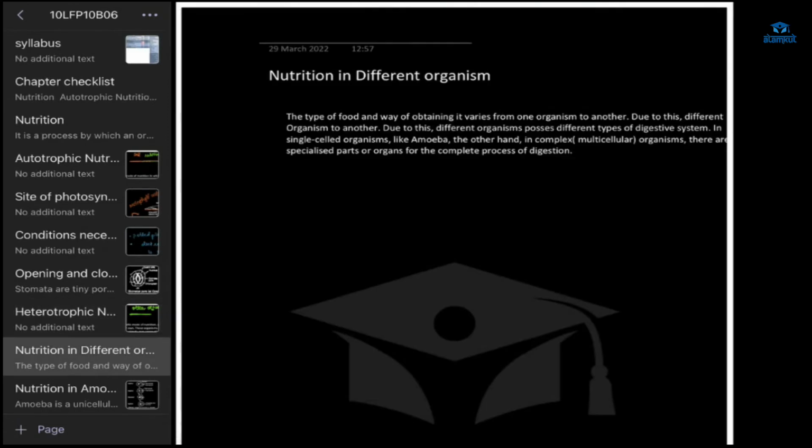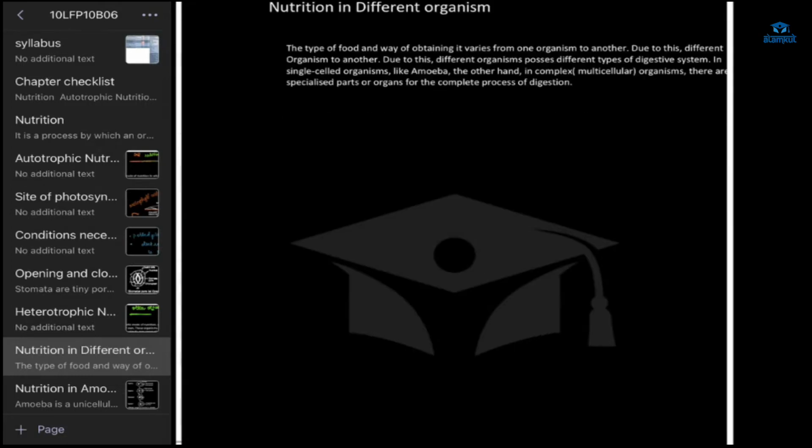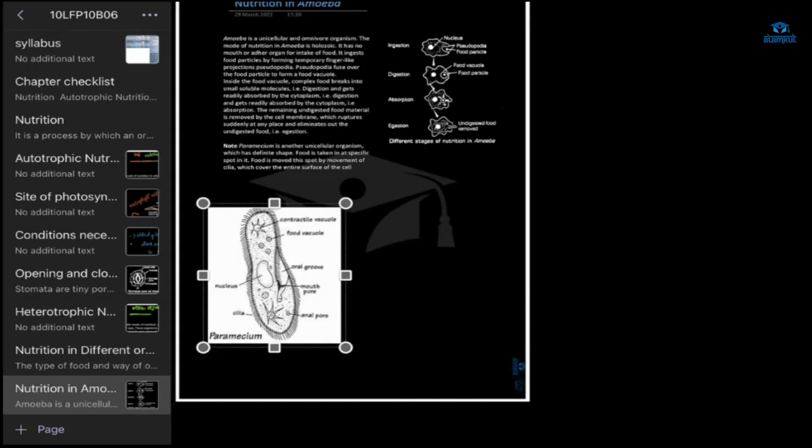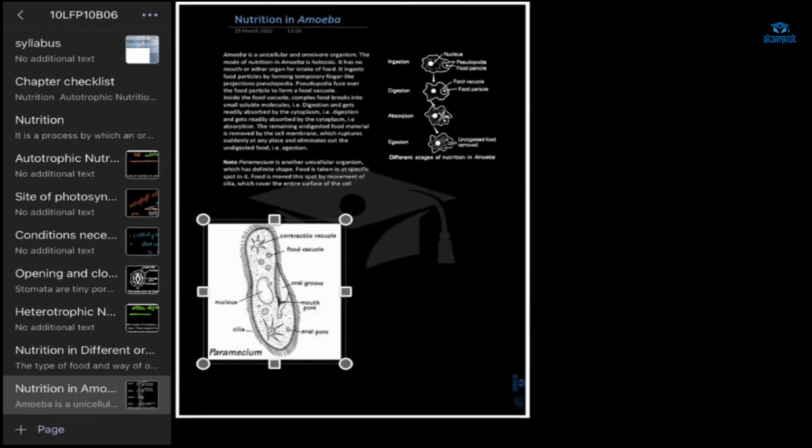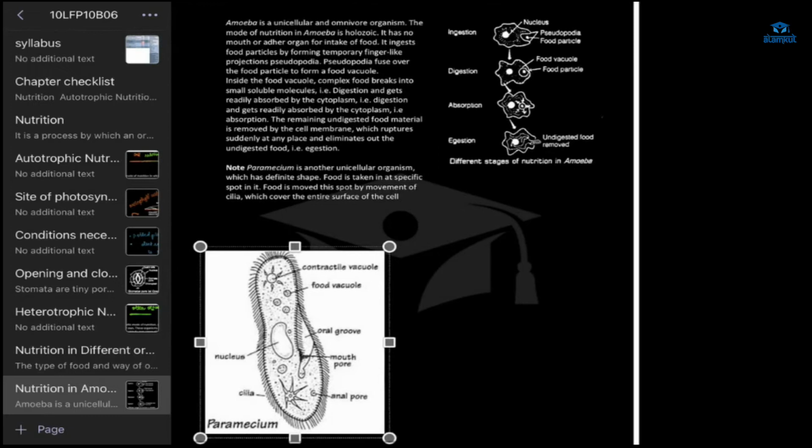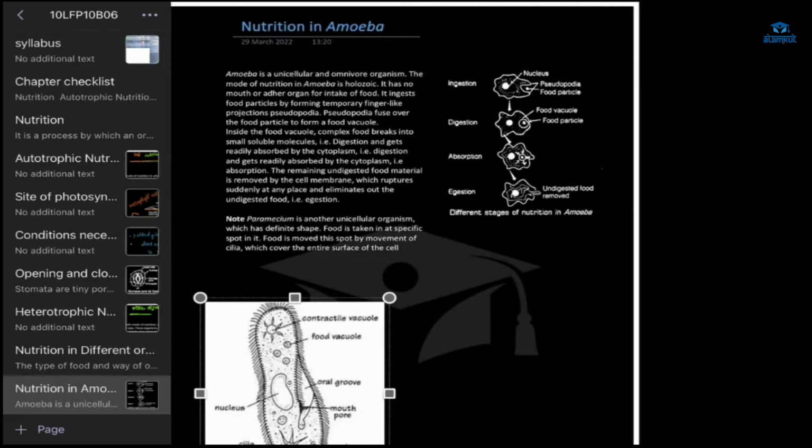Okay, so nutrition is obtaining food, and different organisms have different ways of obtaining food. What I will do is we'll talk about amoeba, then we'll go for the paramecium, then we'll go for the human beings. These three organisms we are going to talk about. First, in amoeba, what happens? There are 5 steps.